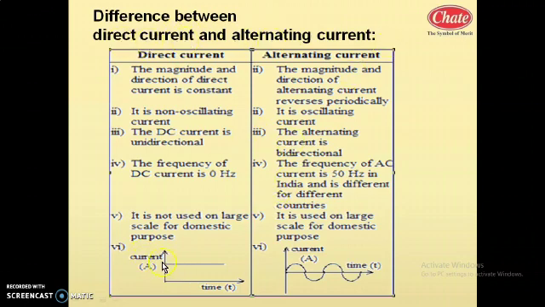This is the graph of the direct current. With respect to time, the direct current is unidirectional. It is not fluctuating. At any instant, the value of current remains the same. That is direct current. What is alternating current?